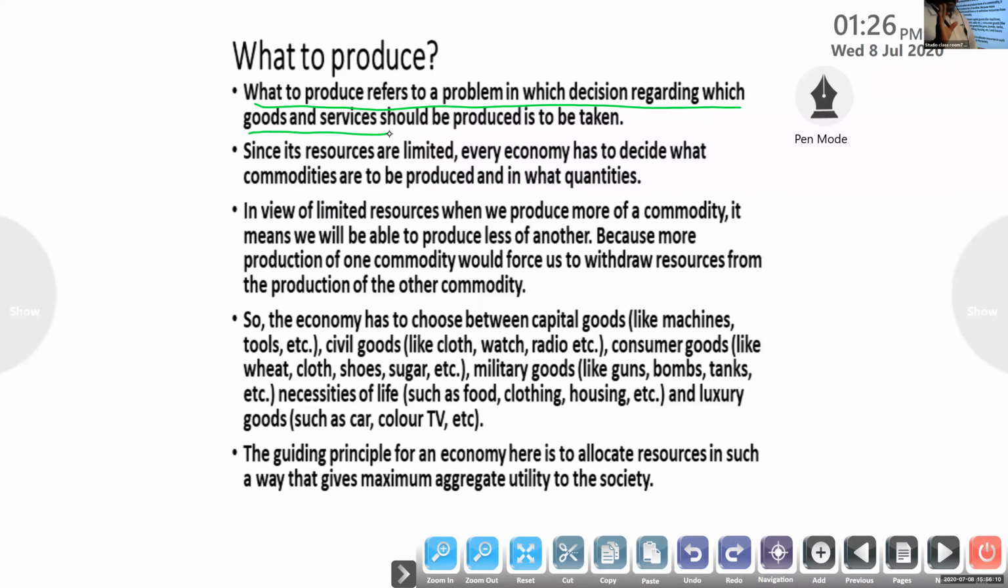Resources are limited. So it's a problem for the government, which wants to allocate the limited resources for various wants. That is related to the quantities and qualities of a product that is going to be produced by the government. Since resources are limited, every economy has to decide what commodities are to be produced and in what quantities. What do we want to produce?